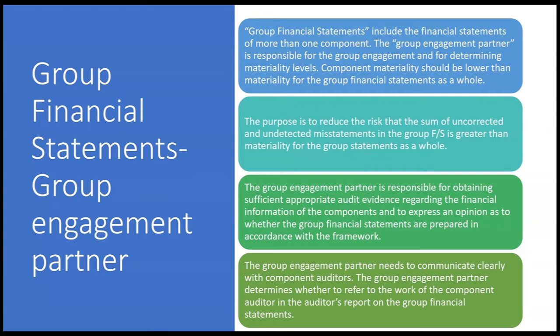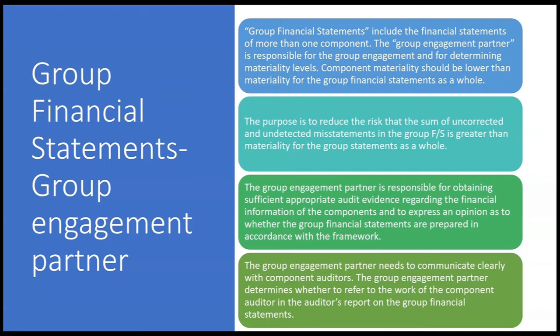Well, group financial statements include the financial statements of more than one component. So we could be talking about a large company and a couple of equity method investees, or a parent company and one or more subsidiaries, or a large company and a joint venture that it has ownership in. This would be considered group financial statements.